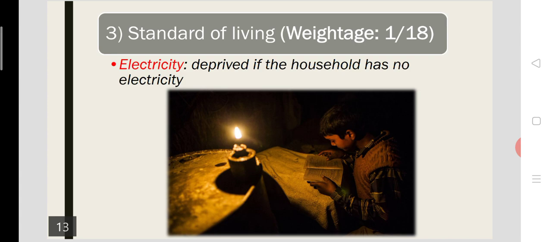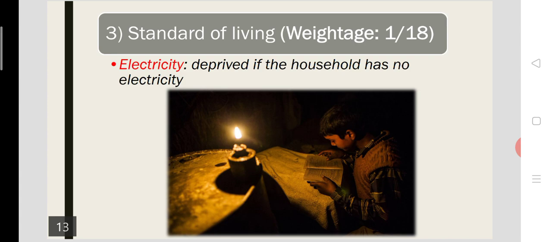Each sub-indicator of those dimensions has a weightage of 1 by 6. Now for the living standard, the weightage of each sub-indicator is 1 by 18.